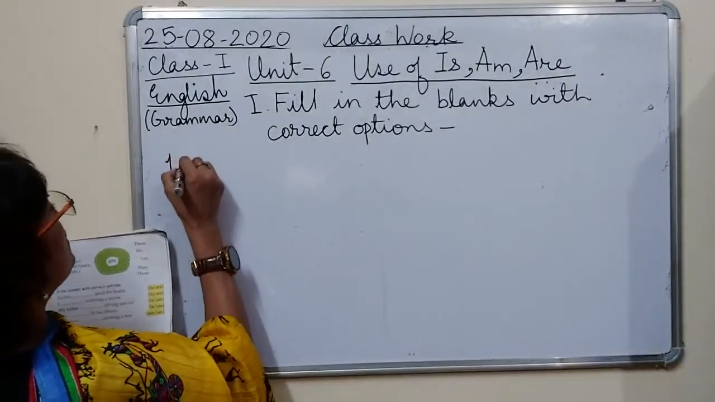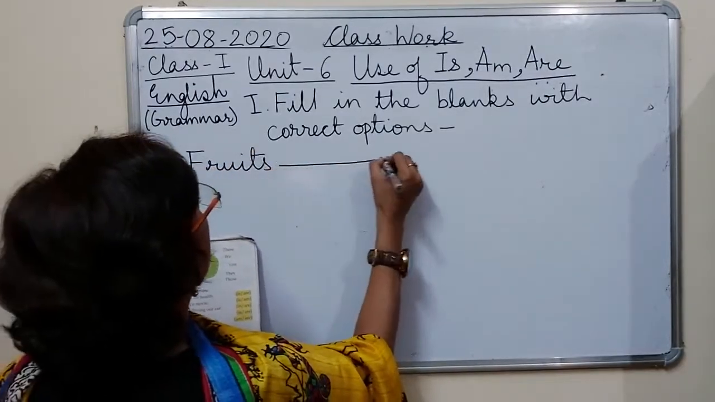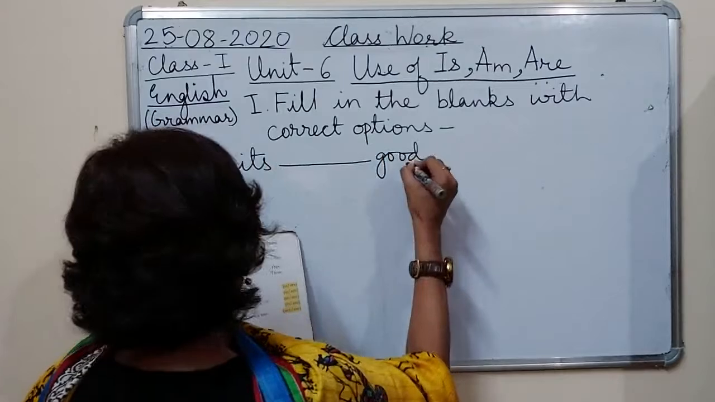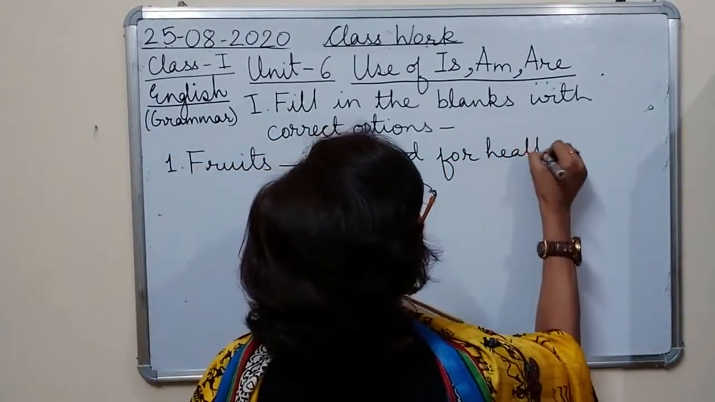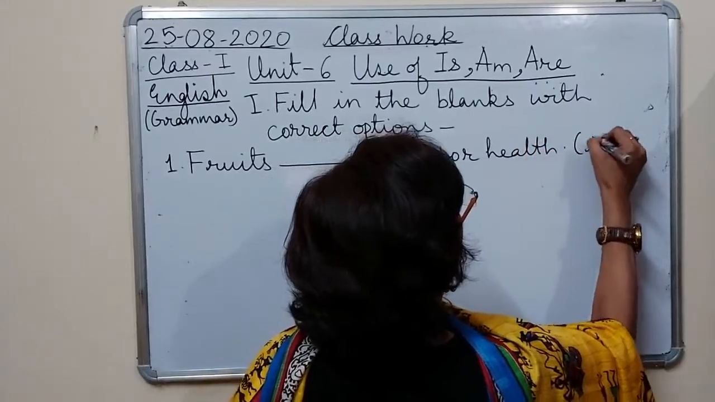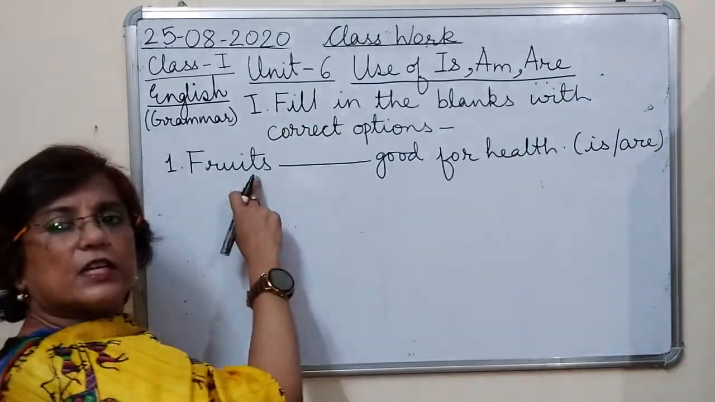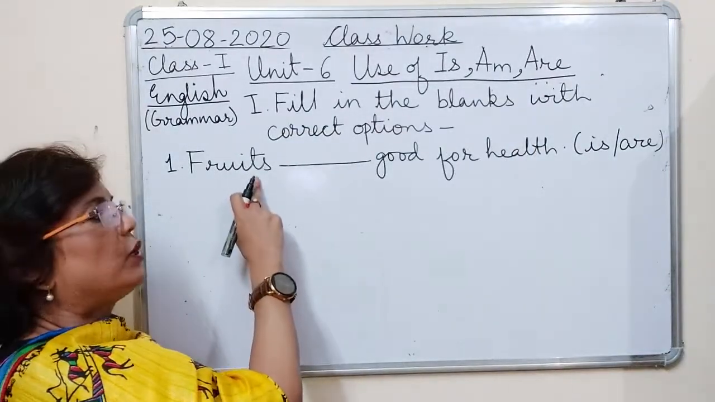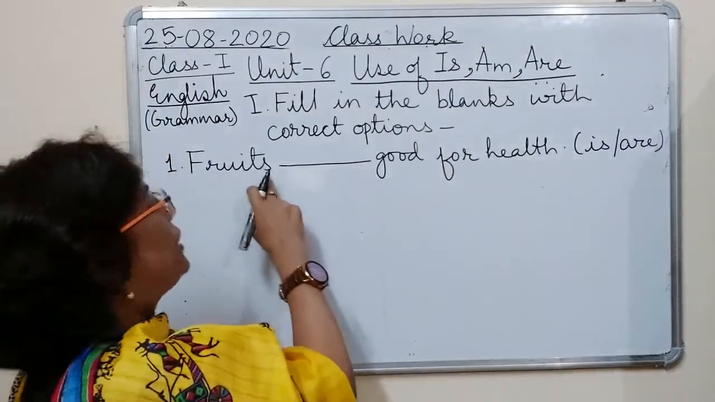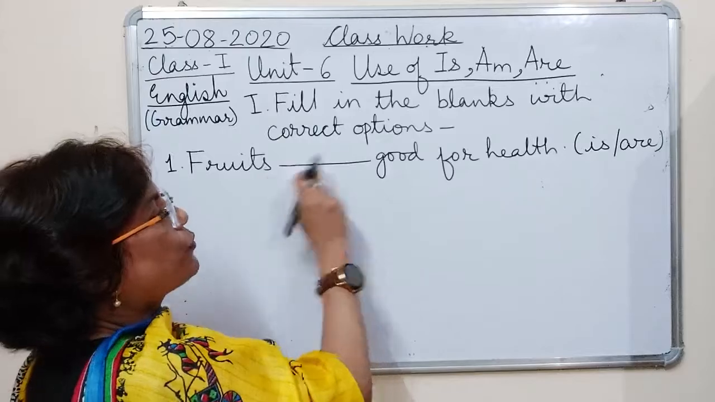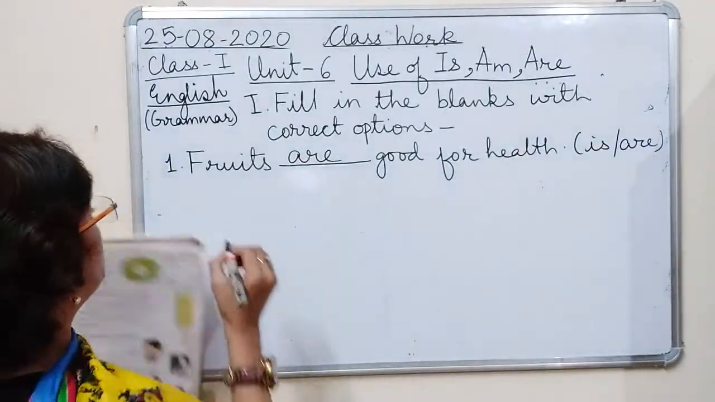Like first is fruits good for health. And the options are is or are. Now see here, the naming word, this is fruits. This is not fruit. अगर fruit होता singular, तो fruit is good for health. But since here it is fruits, so the correct option would be are. Fruits are good for health.